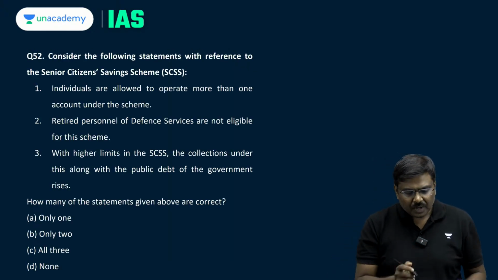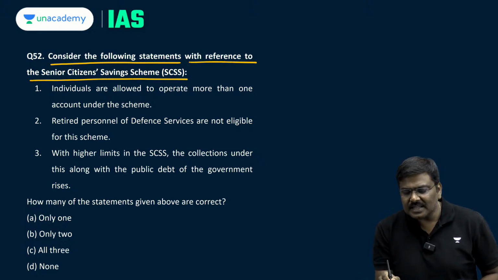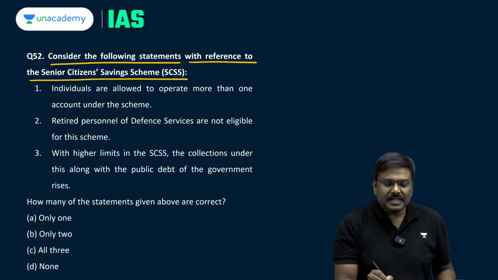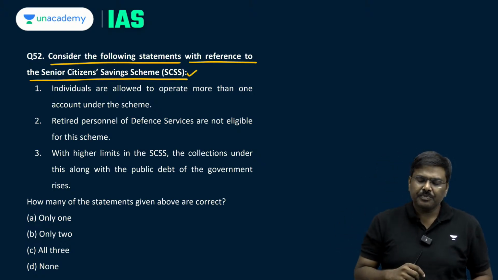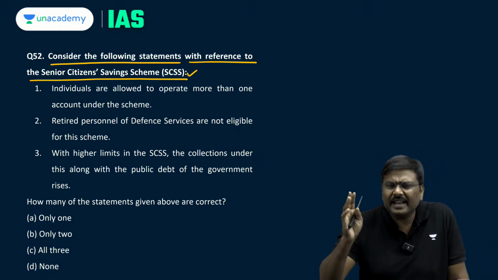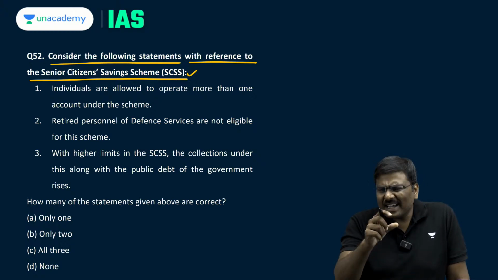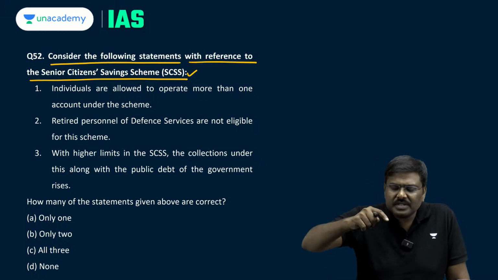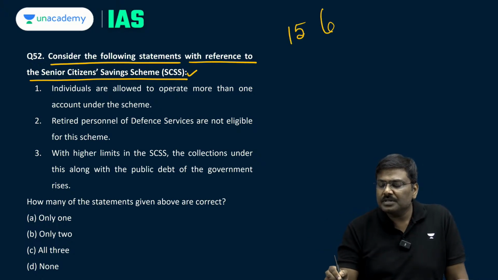Question number 52. Consider the following statements with reference to Senior Citizens Savings Scheme, SCSS. Now what is this SCSS? Was it there in the current affairs, etc.? Until very recently, the maximum amount of deposit that you are supposed to keep under SCSS was 15 lakh rupees.